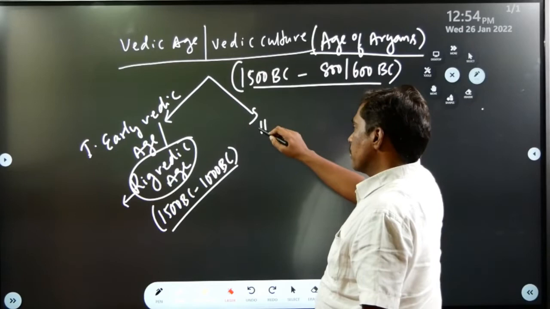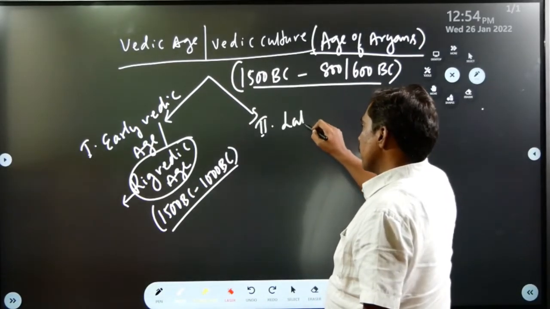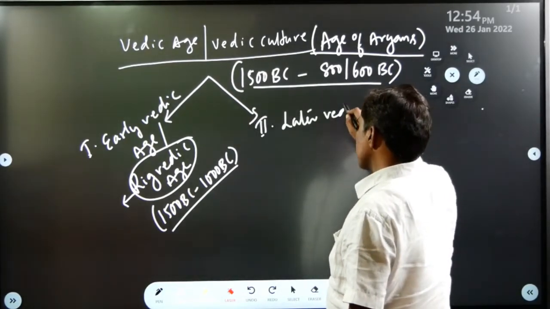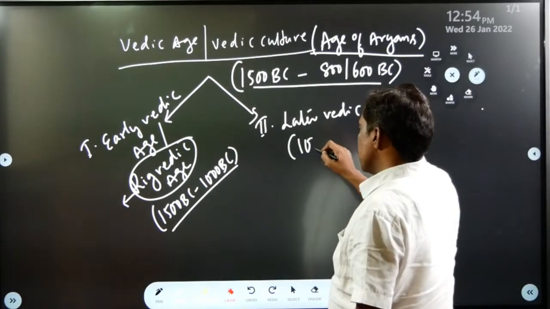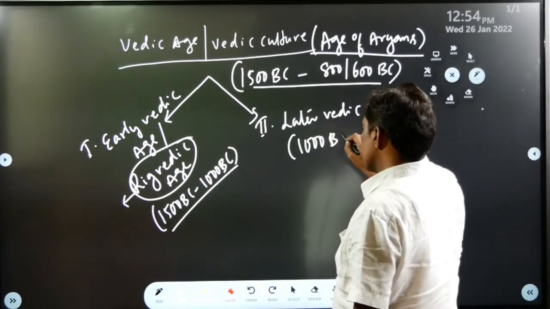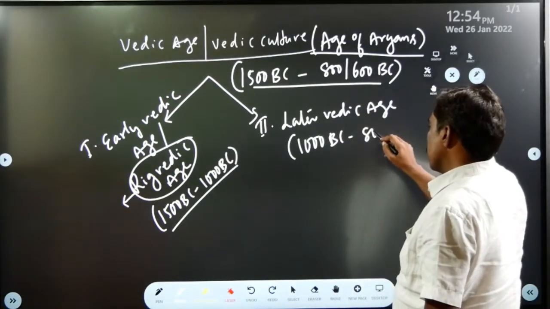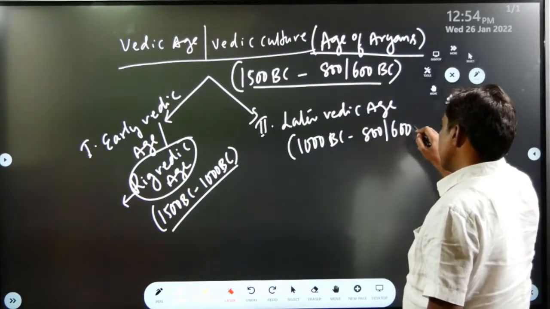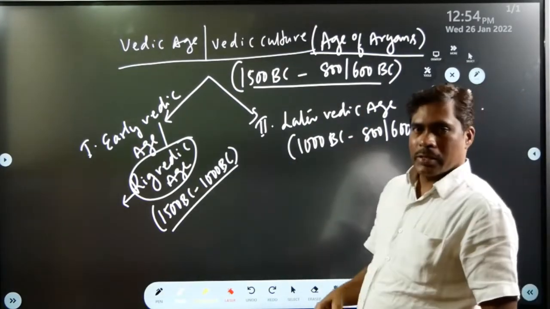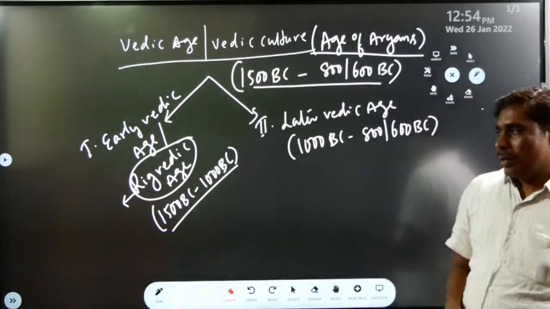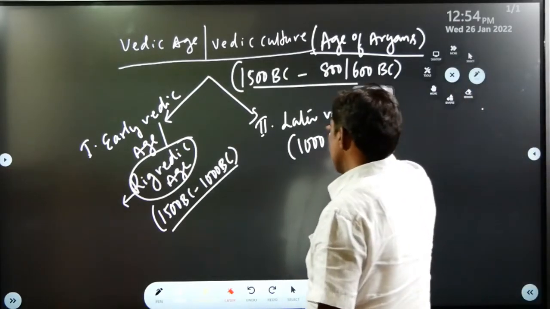And the second phase is later Vedic age. Later Vedic age starts from 1000 BC to 800 or 600 BC. In this way, Vedic age is divided into early Vedic and later Vedic age.